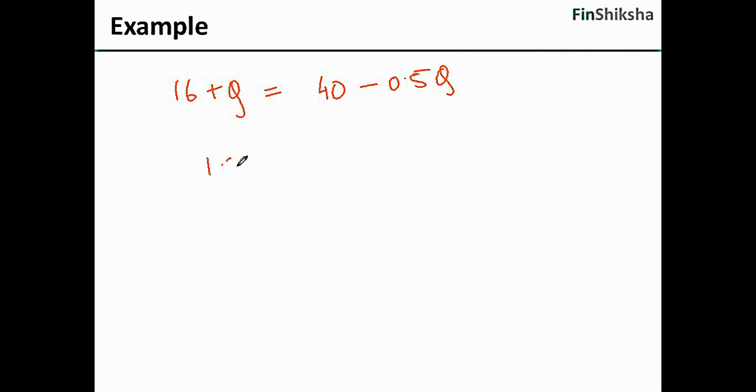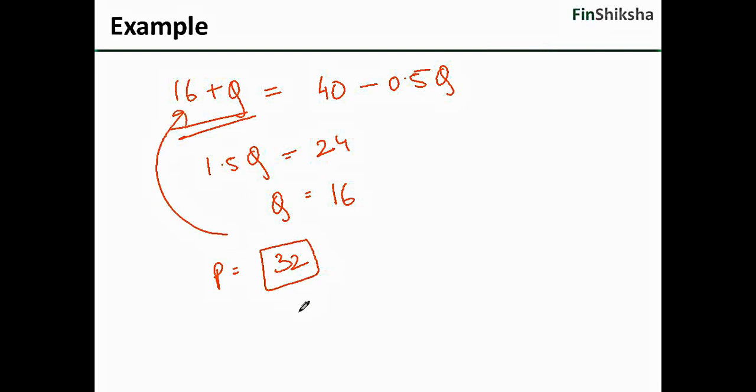We find 1.5 Q is equal to 24, which means Q is equal to 24 by 1.5, which is 16. So quantity now becomes 16, which effectively means that the price, which is 16 plus Q, becomes 32. Correct? From this equation. So the price became 32.